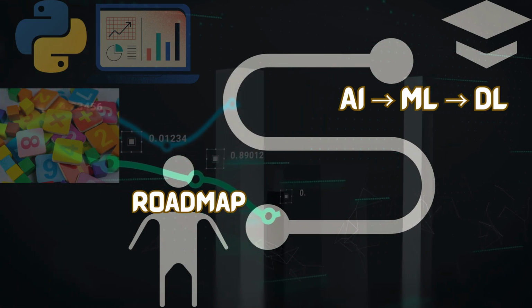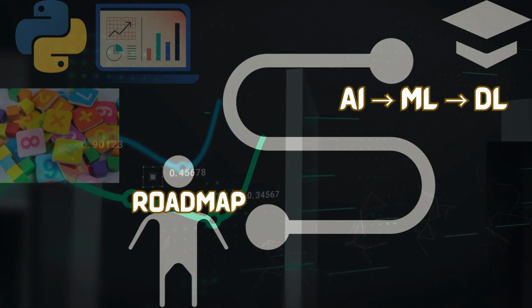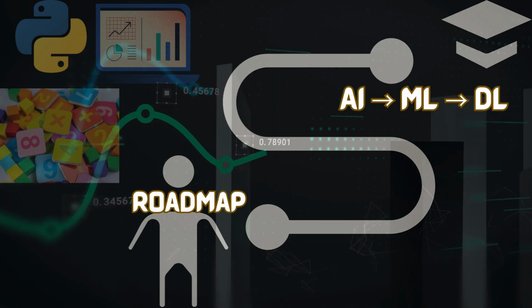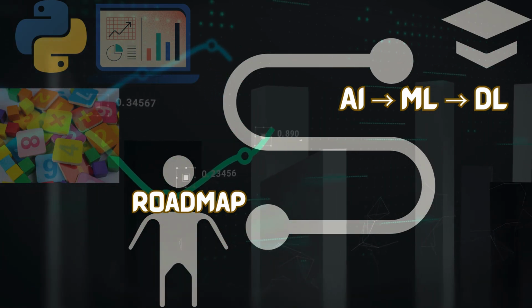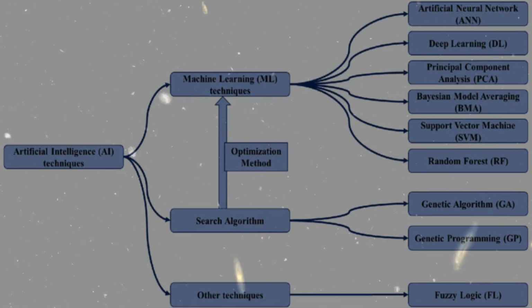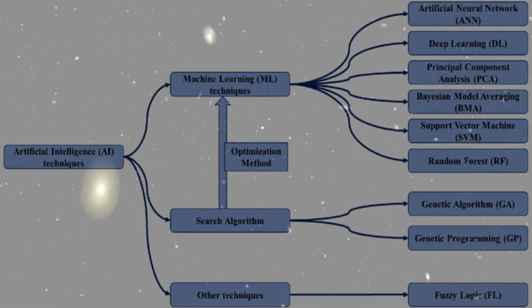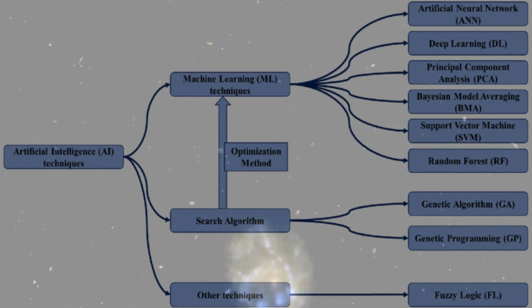Career roadmap. Step 1. Learn the basics: Python, statistics, mathematics, basic programming concepts, loops, functions, object-oriented programming language. Step 2. Learn AI, ML, and DL. AI: understanding automation and intelligent systems. ML: supervised, unsupervised, and reinforcement learning. DL: neural networks, CNNs, and RNNs.